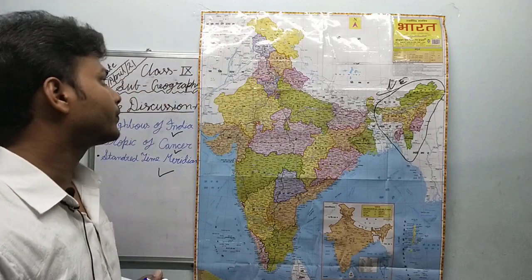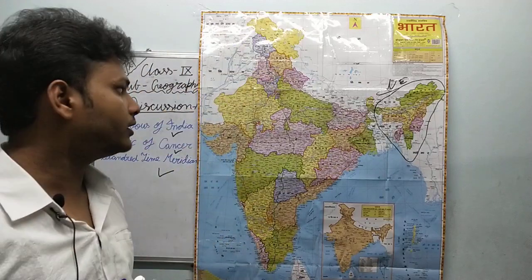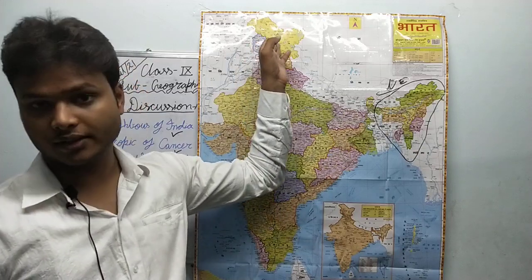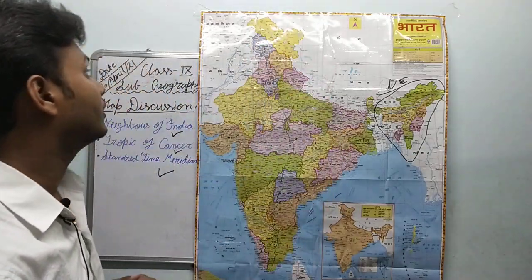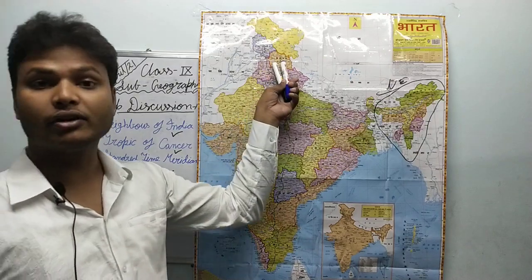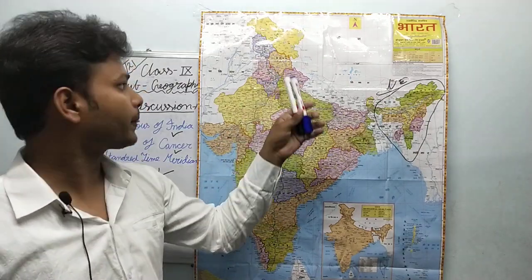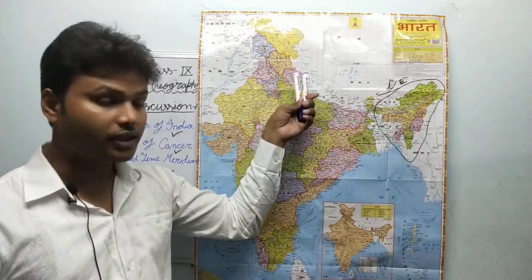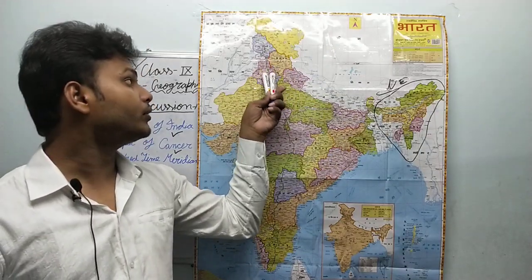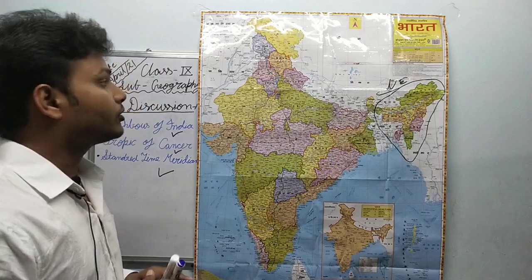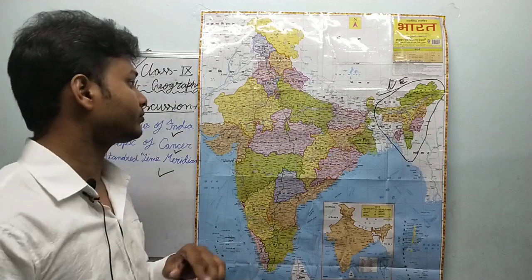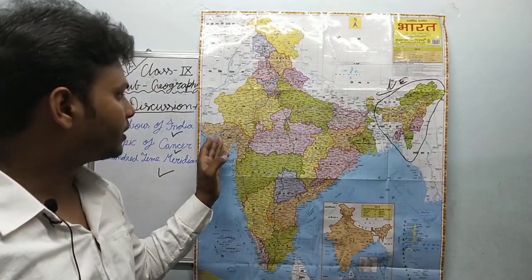And what you have to do, you have to learn all the states. You have to try to fill this in the map, and with this you have to write the capital of the state also. Like Jammu and Kashmir, before, the capital of Jammu and Kashmir was Srinagar and Jammu, and then Himachal Pradesh, the capital of Himachal Pradesh will be Dehradun, Simla. After that this Punjab, Chandigarh, okay, Chandigarh is the capital of Punjab, same as Uttarakhand, Dehradun. Haryana and Punjab, both these states have a common capital, that is Chandigarh. After that Rajasthan, Uttar Pradesh, Madhya Pradesh, and this is Gujarat.